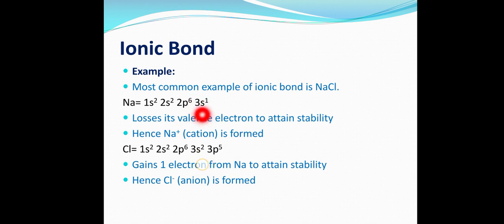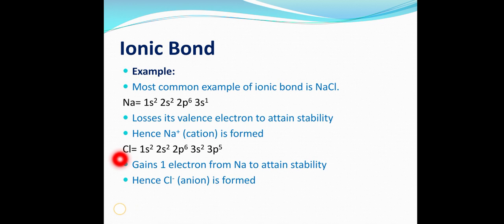What do you think? Which is easier: losing one electron or gaining 7 electrons? You had better know the definitions of ionization energy and electron affinity to get this concept. Obviously, it is easy to lose 1 electron, so that the previous shell, 2s2 2p6, will be the valence shell, and it will have stability according to the octet rule, because it has 8 electrons now. Is it clear? Similarly, sodium will become the sodium positive ion, which is the cation, after losing this 1 electron.